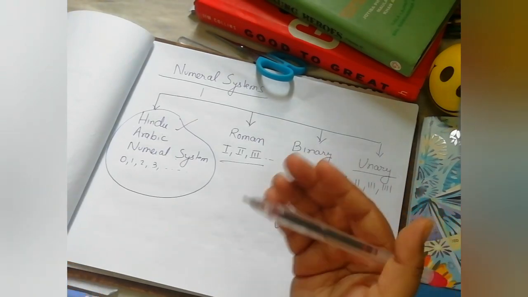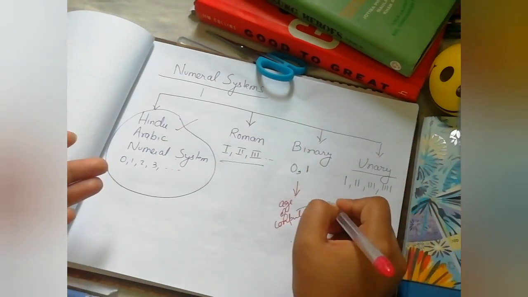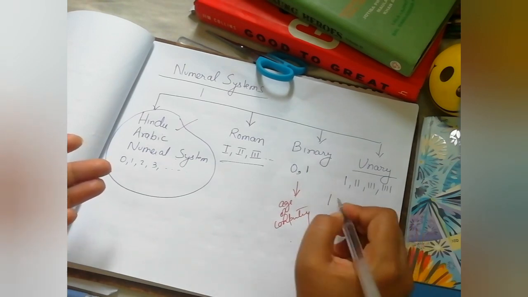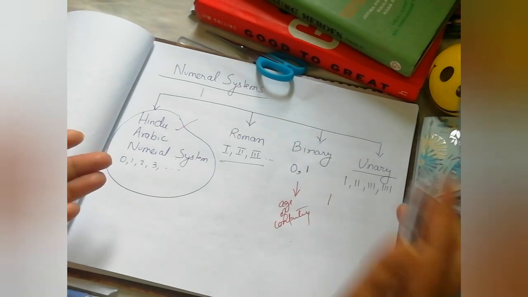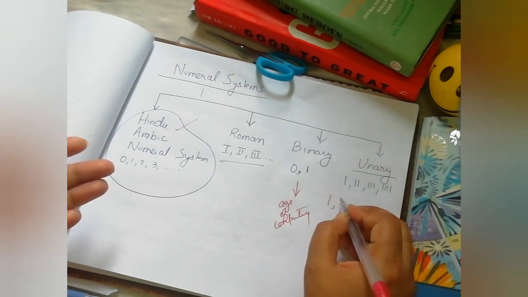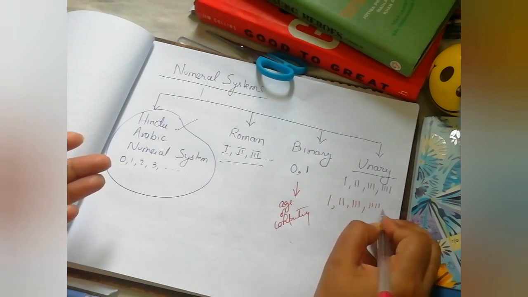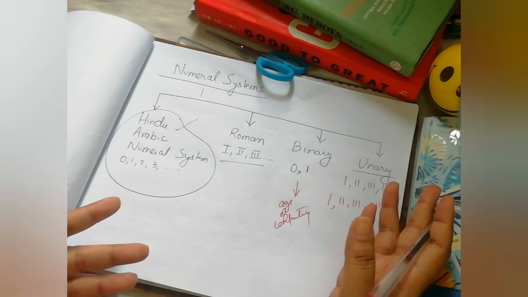Unary is something that I think in childhood we used to calculate this way. We used to mark one number with one stick and keep adding sticks to represent the increased number. 1 would be like this, 2 like this, 3 like this, 4, and so on. So that's the unary system.